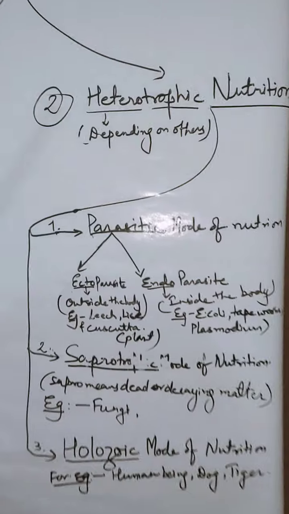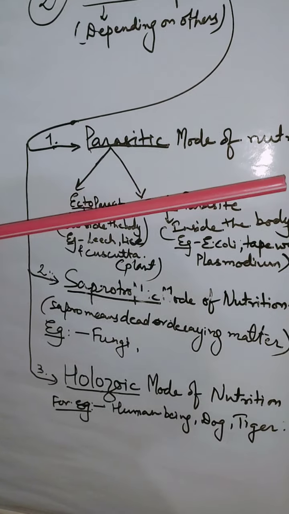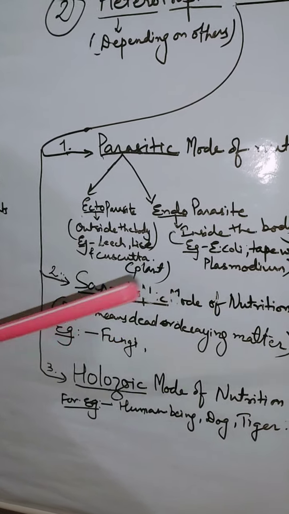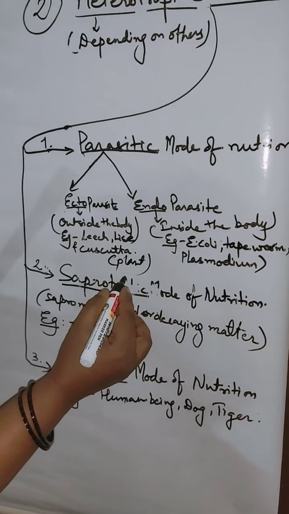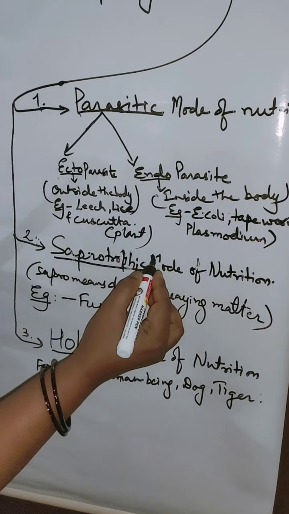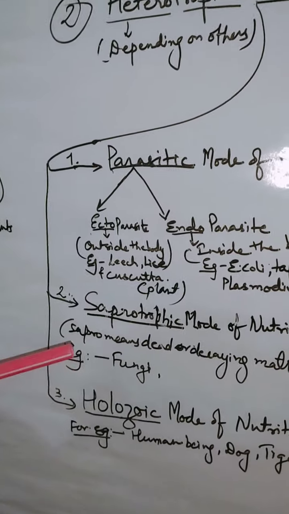So this is one of the kinds of parasitic mode of nutrition, in which an organism depends on other organisms. The second one is saprotrophic organism. Sapro: in earlier classes you have studied about saprophytes or saprotrophs.